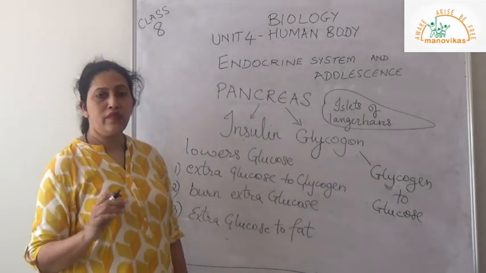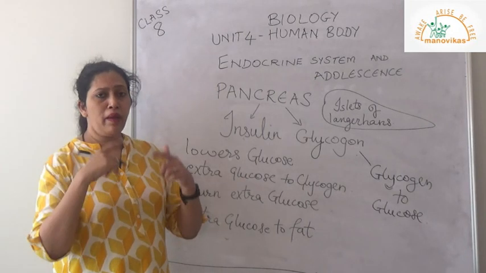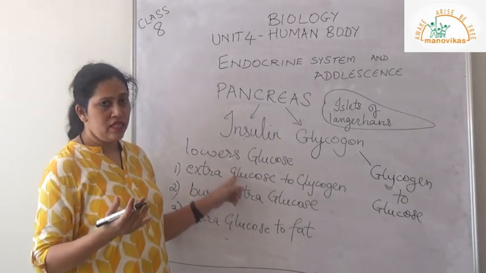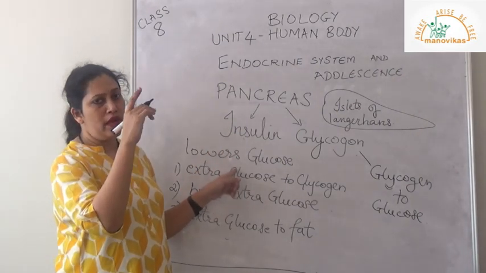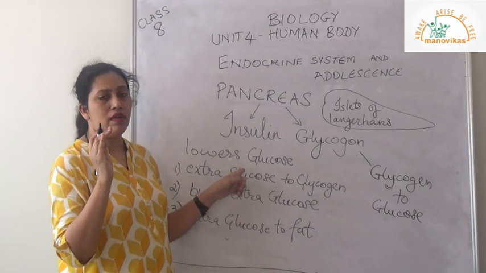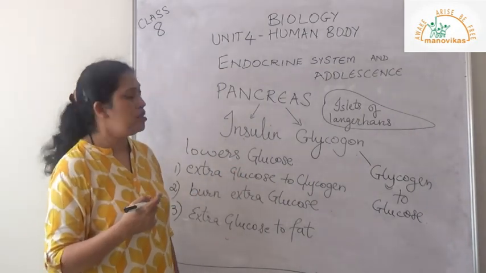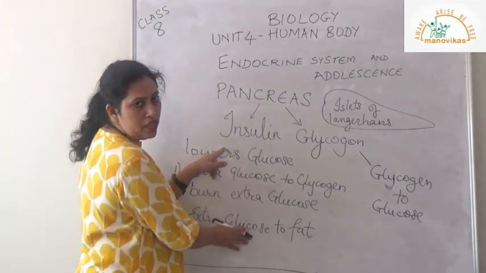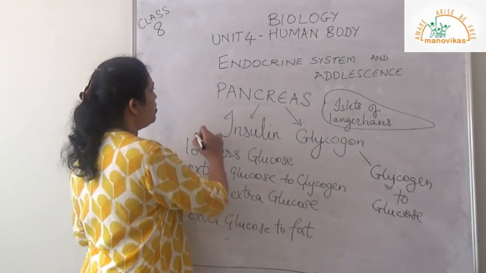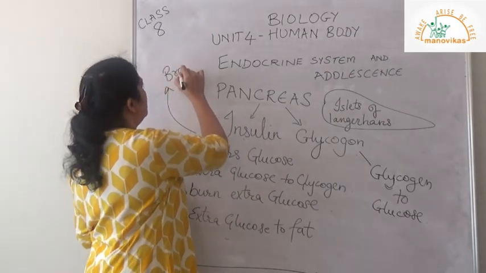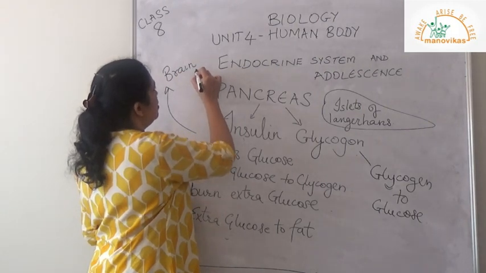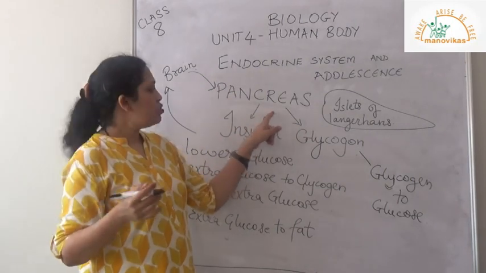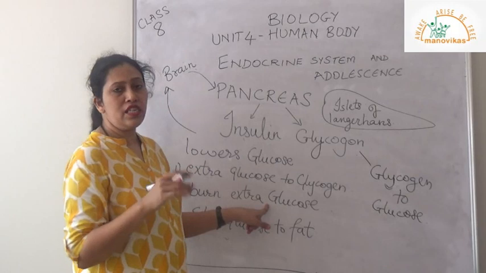So this is the way it works, and there is always a feedback mechanism for the endocrine system. When there is more or less, it will give feedback to the brain to either produce more or less. Exactly what is required will be made in the body. For example, if insulin is less, a feedback mechanism will go to the brain. The brain will send a signal to produce insulin, so that these things are taken care of.